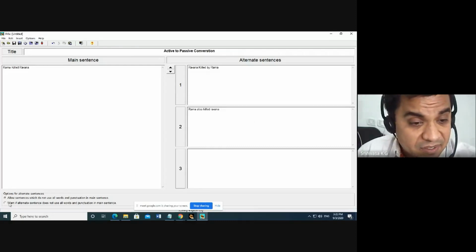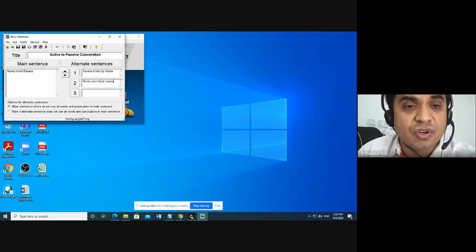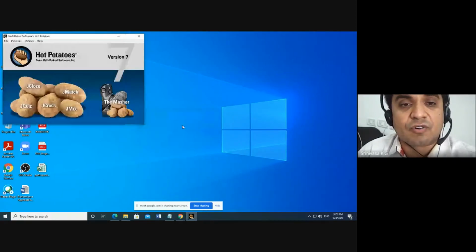Like this you can do something, then insert the link and configure the output and alternate things. I don't want to save it.